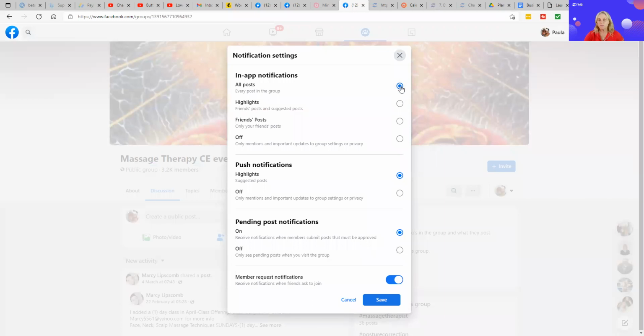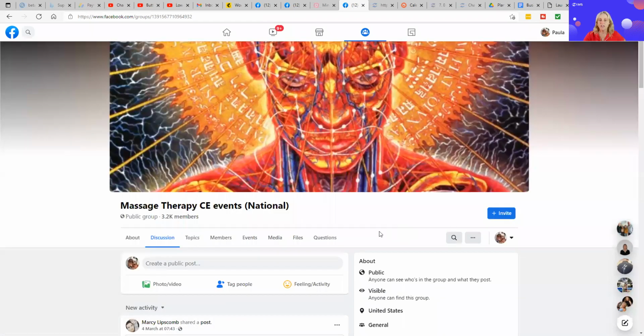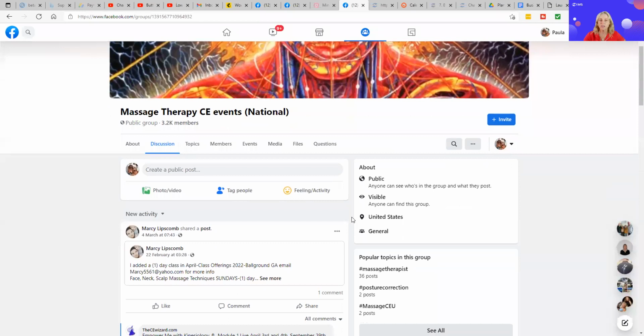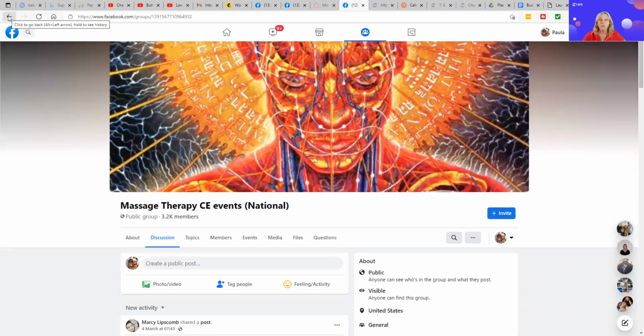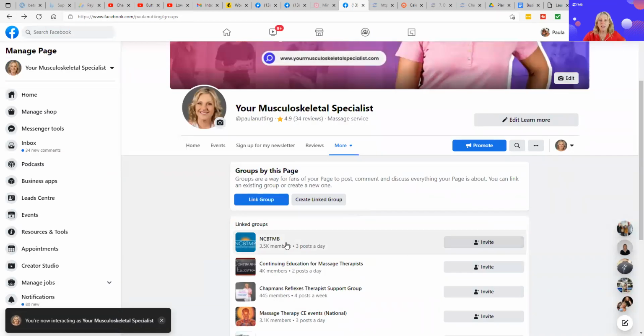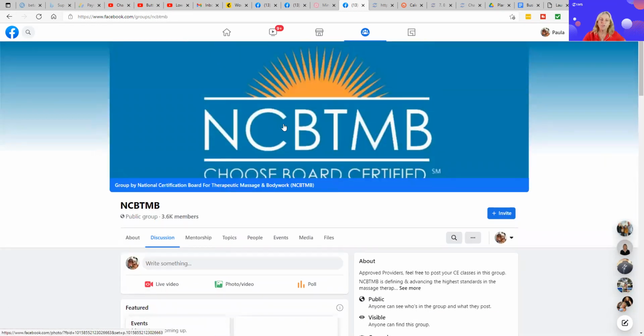The reason why that's important is that you might want to get information, and what happens is that Facebook changes that every now and then. We don't want it to change so that I only receive highlights from everything. I want to actually find out what's going on. I'm going to click go back and jump up into the National Certification Board for Therapeutic Massage and Bodywork.